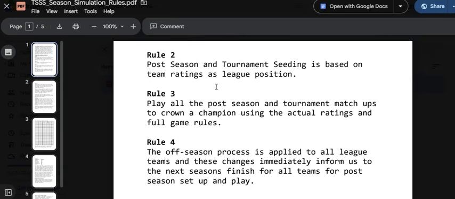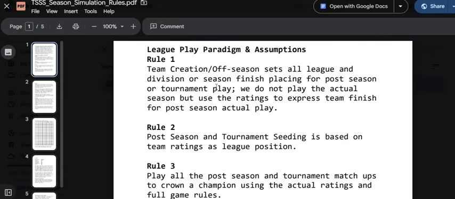Rule 3, play all the postseason and tournament matchups to crown a champion using actual ratings and full game rules. So once I create all my teams and organize them, I know how all the divisions have been won. Let's say I do an NFL 32 team league. I've got my 8 divisions of 4. I rate every team in the league. And then I take my 4 teams in the AFC West and put them in power order. I know the Broncos, with their ratings, are 1. The Chargers are 2, the Raiders are 3, and the Chiefs come out, let's say, 4.